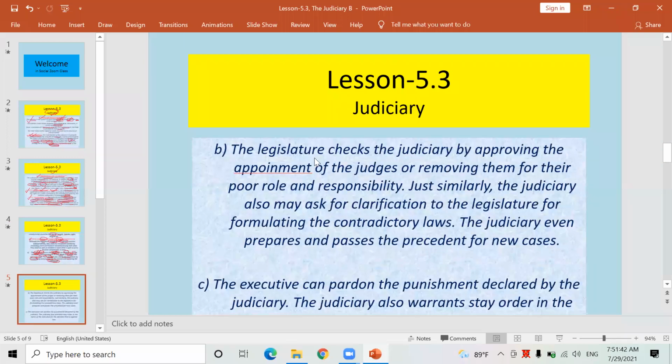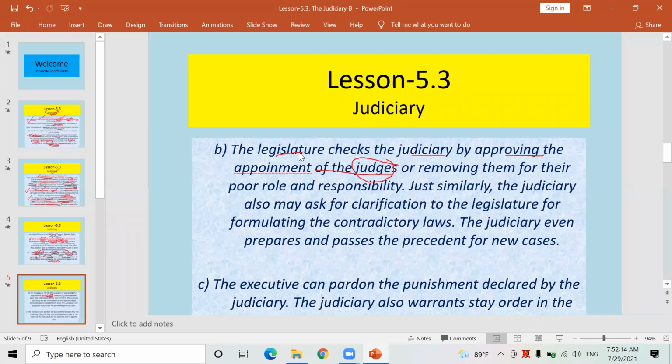Similarly, look here, the legislature checks the judiciary as well. The legislature checks the judiciary also, controls the judiciary also. It means the legislature, parliament, controls the Supreme Court, High Court, and District Court as well. How does it actually control and check? By approving the appointment of judges. To whom should be appointed on the post of judges of High Court, District Court, or Supreme Court?